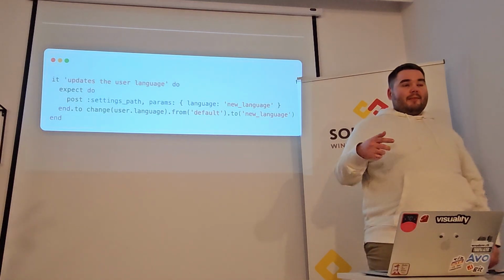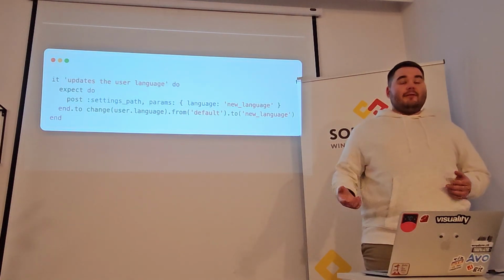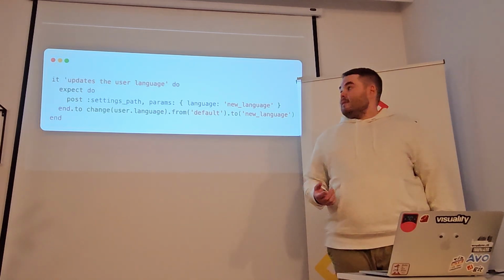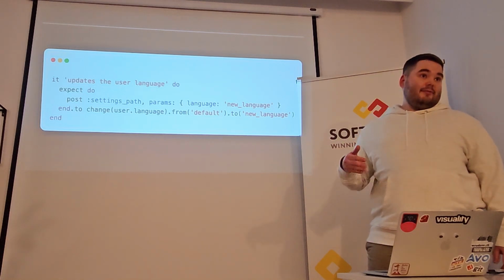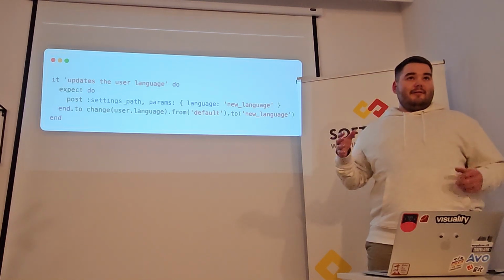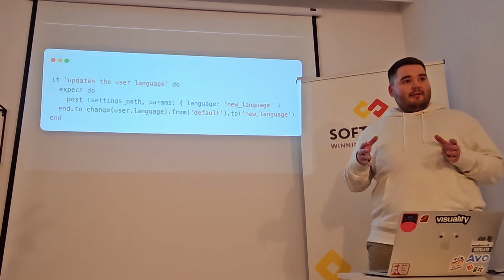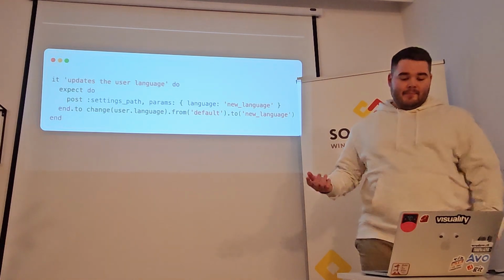So I started digging. I ran the backend application. I ran the frontend application. I put some binding.pry in the controllers. And I saw that the first time I'm really submitting the language, the params under the key of language is the old language, the second time it is the new one.